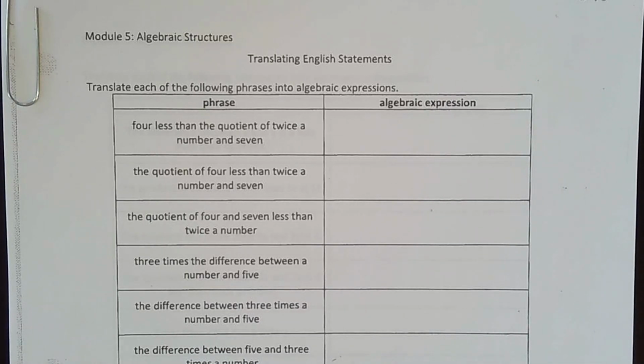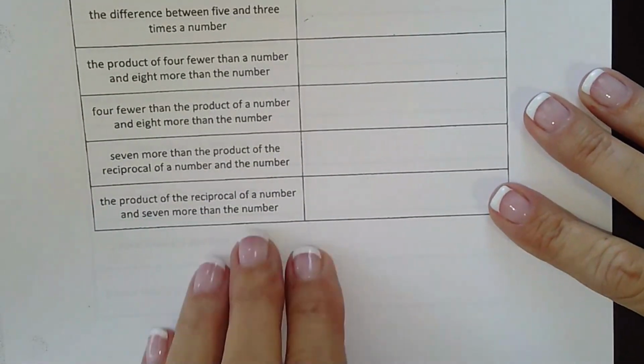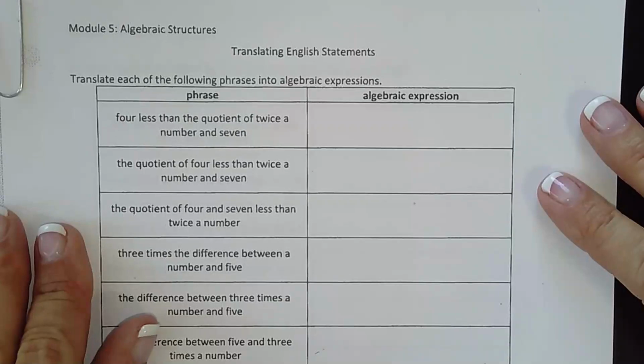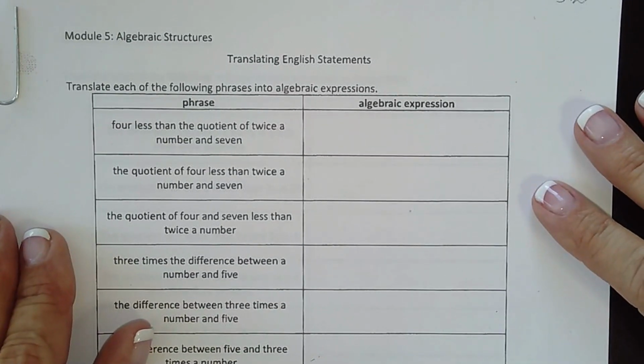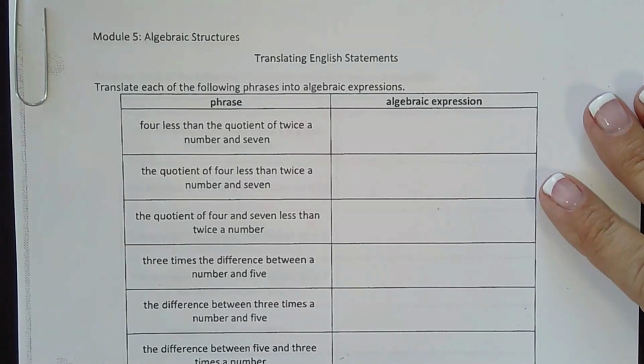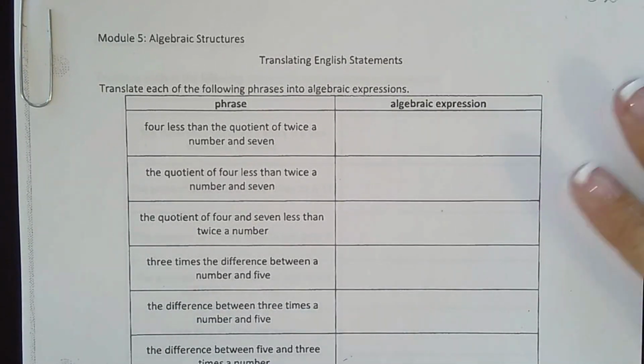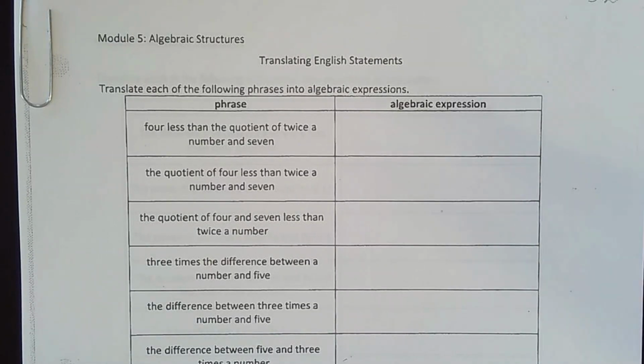So as we go, I'm going to write some tips and pointers down here as we get to them, because I know the areas, I've taught this class so many times, I know the areas where students struggle. And every one of your 3 tests this semester, you have quite a few quizzes. I think you have 2, 3, 4 quizzes, and you have 3 tests plus your final. Every test you take, and probably every quiz too, is going to have some translating on it. So that's why I said this is such an important thing. So use it in all your other classes, plus all of our tests and quizzes have it.